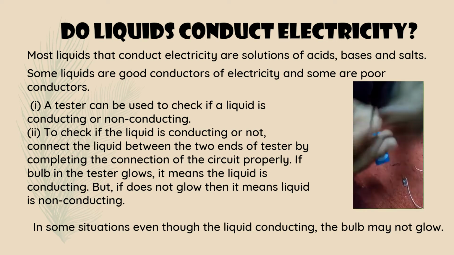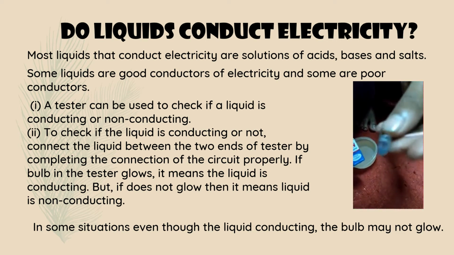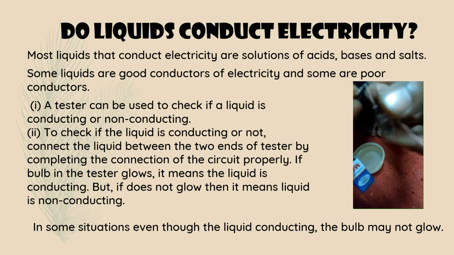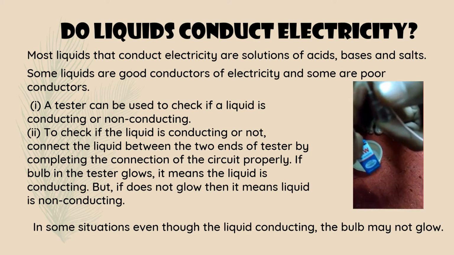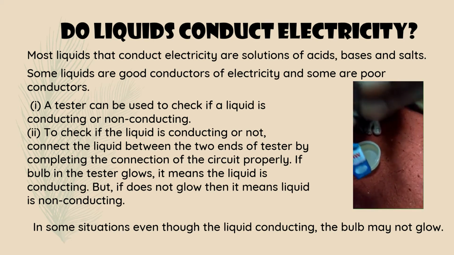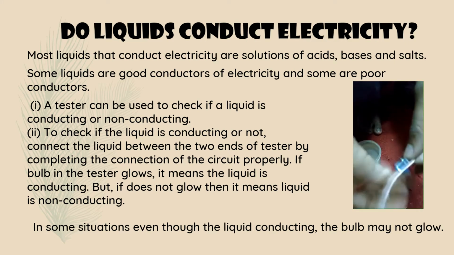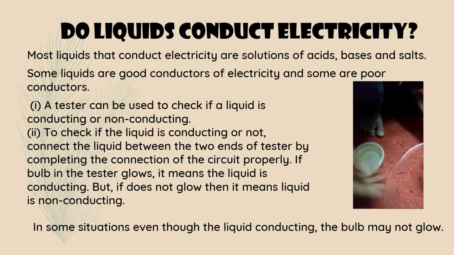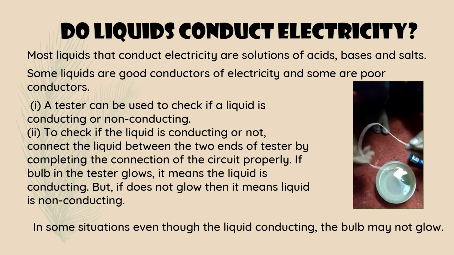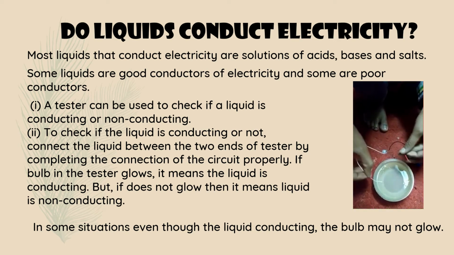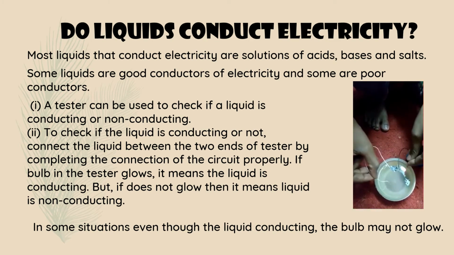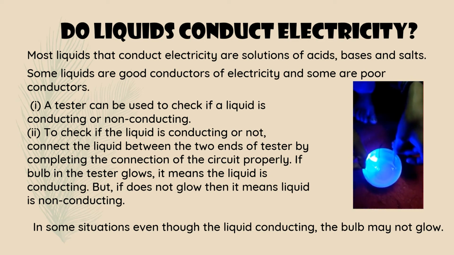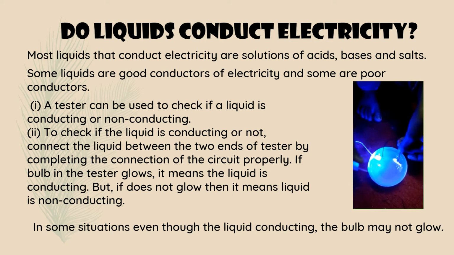Here you can see one end of the wire, and the other end is connected to a bulb. So here the bulb is an LED bulb. When you take a torch bulb, sometimes the liquid is conducting, but the bulb may not glow. So here we take an LED bulb because an LED bulb needs very little current. When we take a torch bulb, the liquid is conducting, but that amount of electricity is very little. So here you can see that the LED bulb glows. So that is the activity.